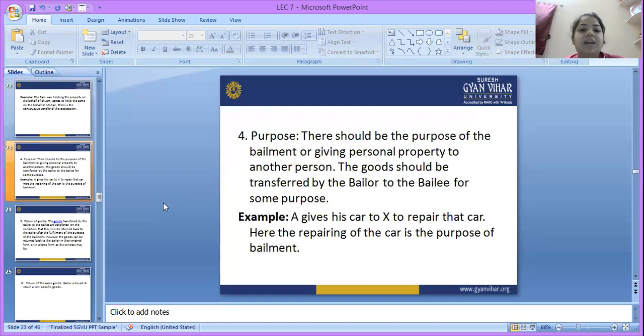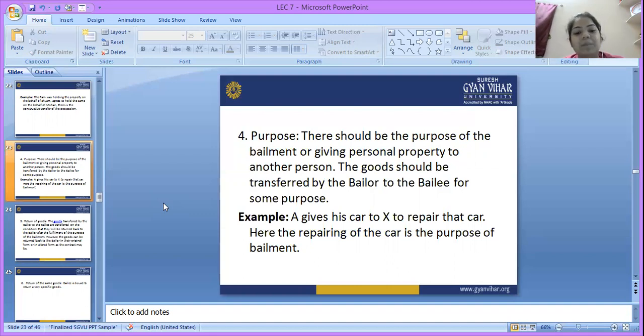Purpose. In a contract of bailment there should be a specific purpose for creating it. There should be a purpose of bailment for giving personal property to another. The goods should be transferred by the bailor to the bailee for some purpose.